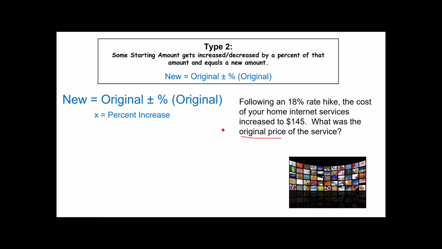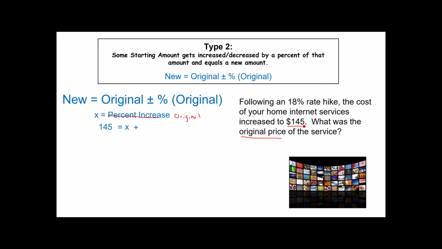Notice I forgot to change that. This should say original price. That's what happens when you do too much cutting and pasting. So I can write this original. There we go. The original price. And let's see if we can get this worked out. Do we know what the new price is? Well, certainly. It increased to $145. That equals the original. Do we know the original? We don't. We just said that's the variable.